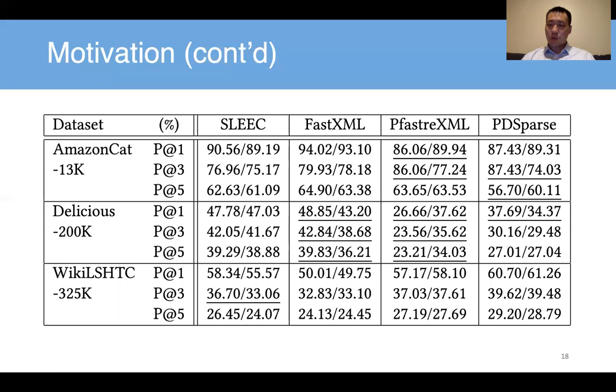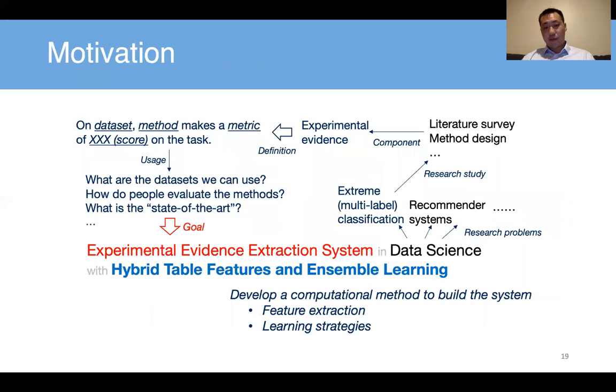If we want to know what is the state-of-the-art performance, can we build an experimental evidence database from all the scientific literature in data science altogether, so that we can check this kind of conflicting numbers, and then we can know what could be the best performance of the existing technologies? So that comes to this work.